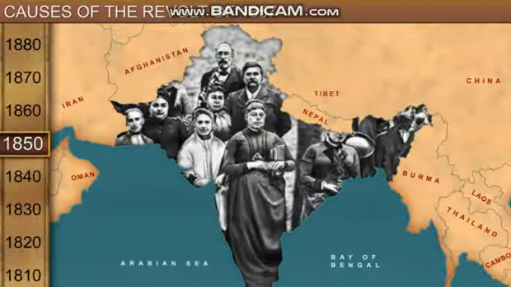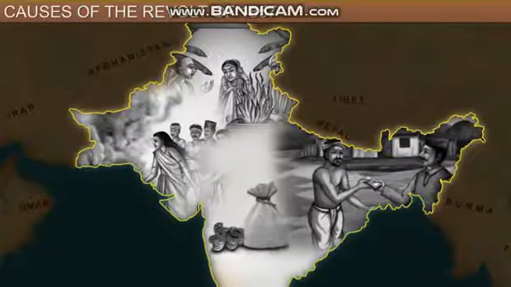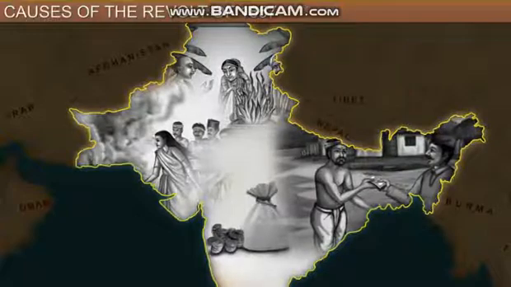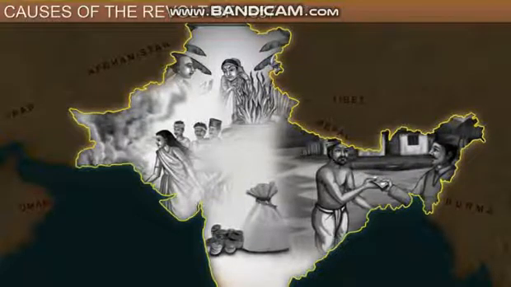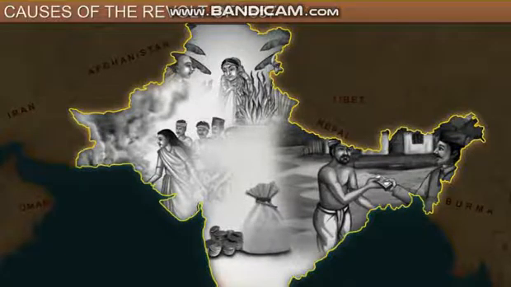In 1850, a law was passed that made it easier to convert to Christianity. Those who converted were allowed to inherit the property of their ancestors. All these reforms stifled the Indians, and they felt that their traditions, customs, and religions were being destroyed.